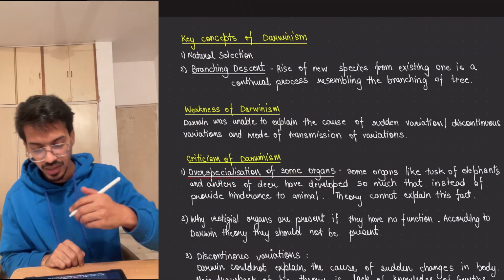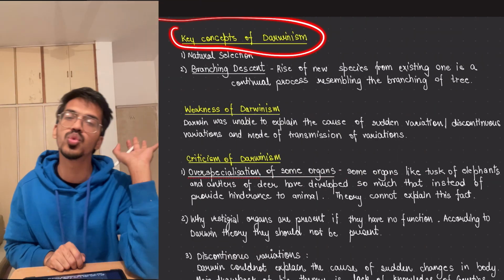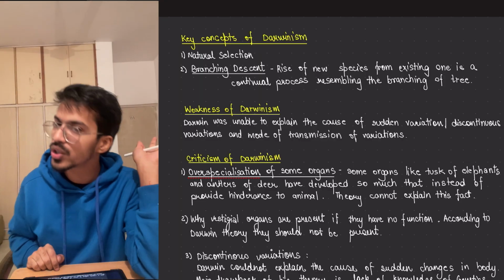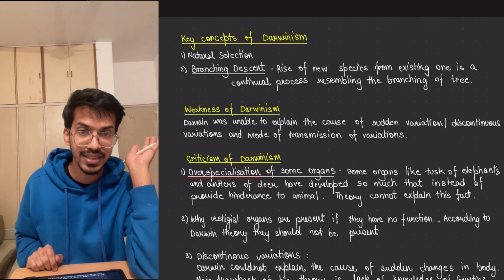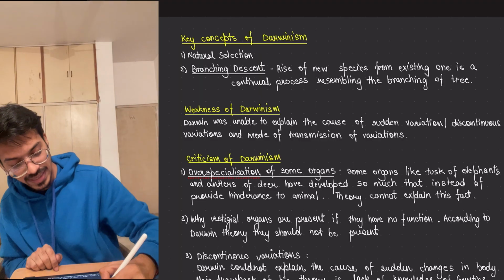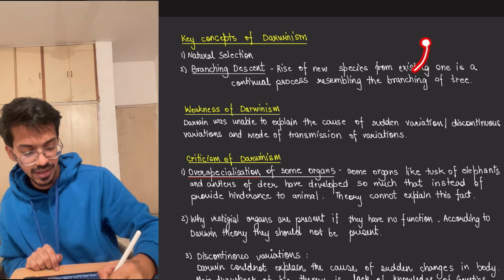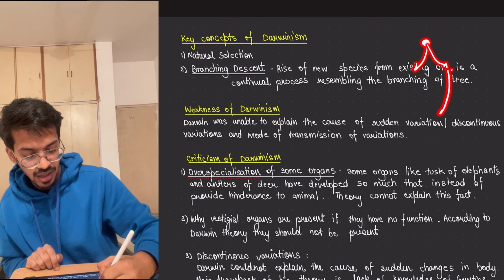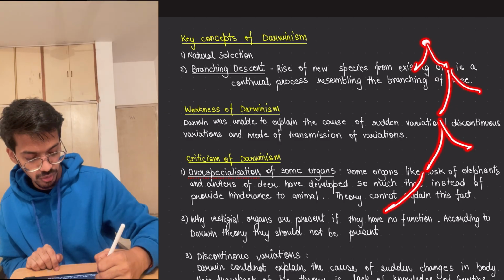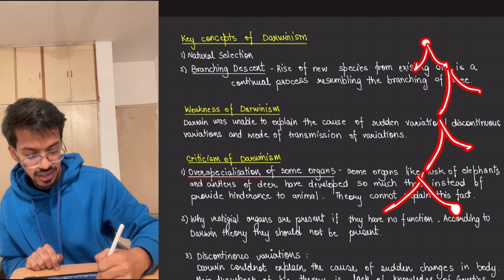Okay. The key concepts of Darwin were two only. One is natural selection, which we know. Second is branching descent. Branching descent says that if there is a new species, it comes from a common ancestor. So let us see how a new species is formed. Imagine that here the species formed. It is a new species.